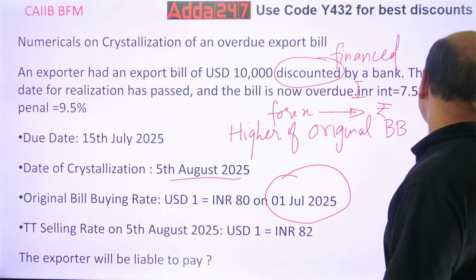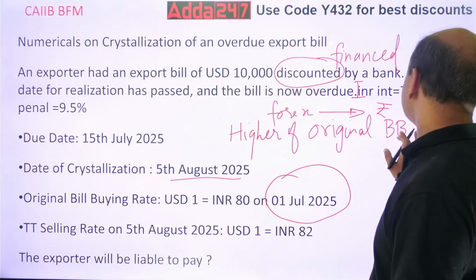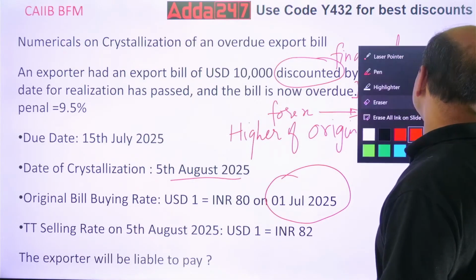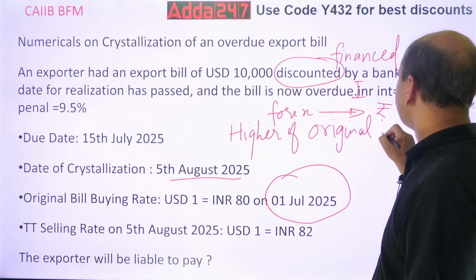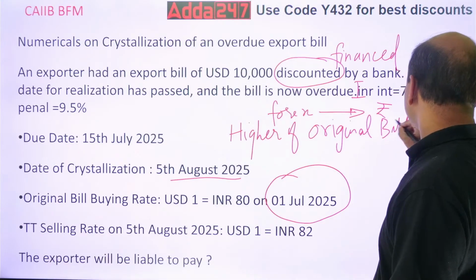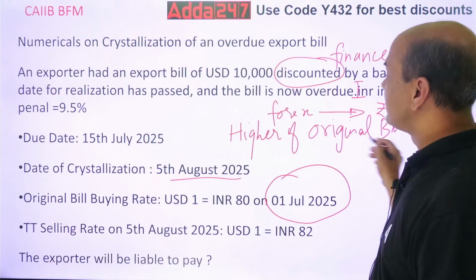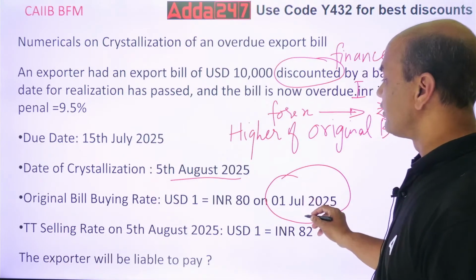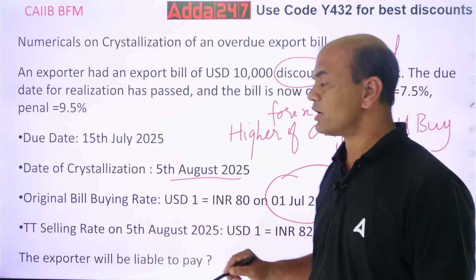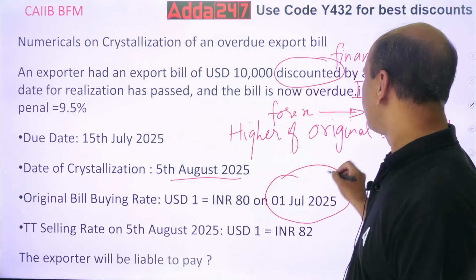I'll write it in full here because these short forms get confused: bill buying rate. And original bill buying rate on which date? 1st July, when it was purchased. So, the original bill buying rate.